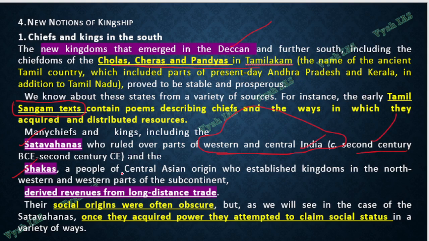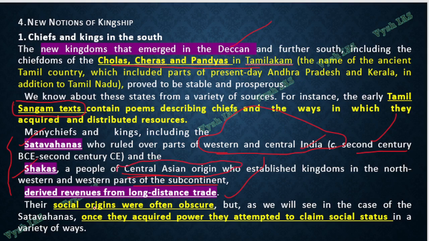Shakas are people of Central Asian origin, and they settled mostly in the western part, like in Gujarat and that area. They all derive revenue from their long distance trade, because they all came from Central Asia. Now one thing you should know, these people don't have any particular social status. I am telling the people who came from outside, they don't have any social status inside, but they became richer and started making money.